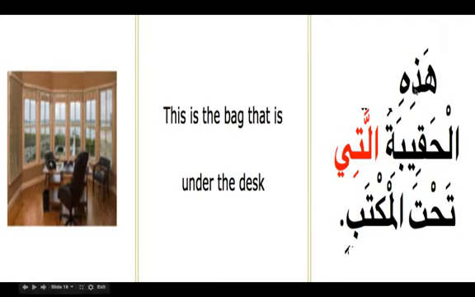If you remove it and say hadihil haqiba, this bag, that which is under the table, we are still waiting for the khabar, so the sentence is not complete. To give complete sense we have to bring it, so we say: this is the bag that is under the table. Inshallah we are going to do this again. If you catch it, it is fine. If you don't, don't worry about it. Inshallah we'll practice again.